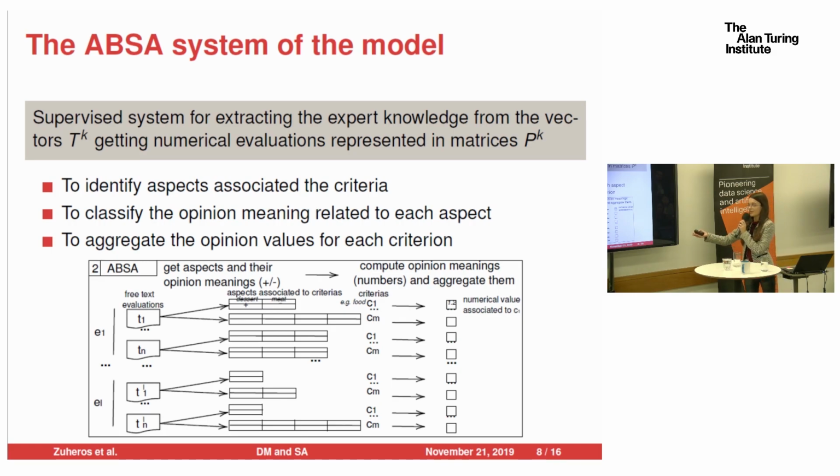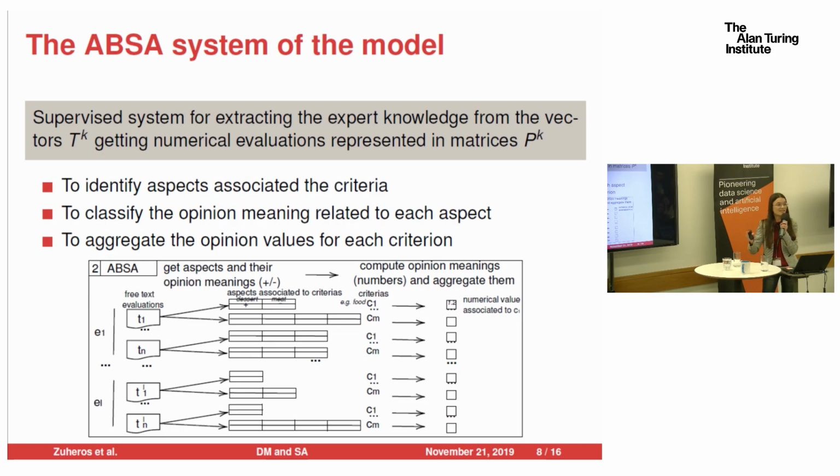In this case, we have a positive polarity for the term dessert, since maybe the user said that the dessert was perfect. After that, we transform the polarities into numerical values. So we built the final P matrix with the inferred numerical evaluation.